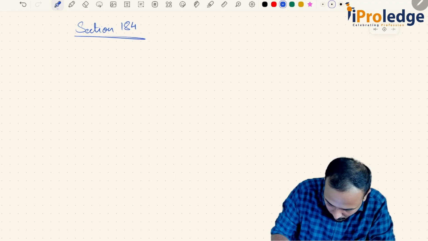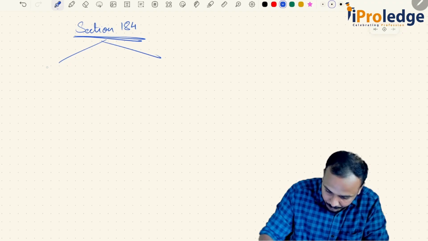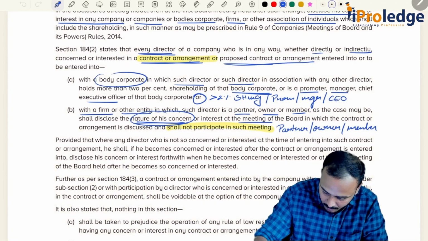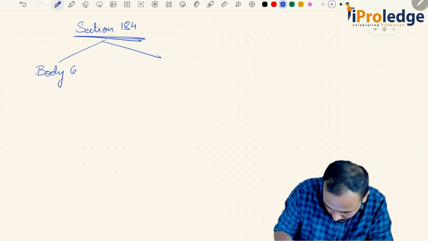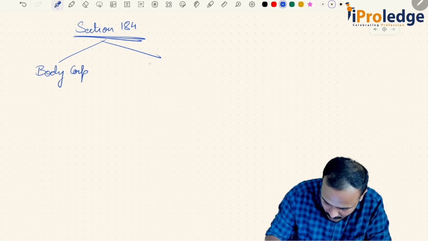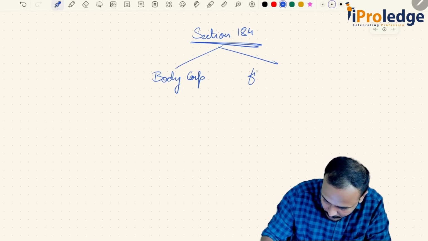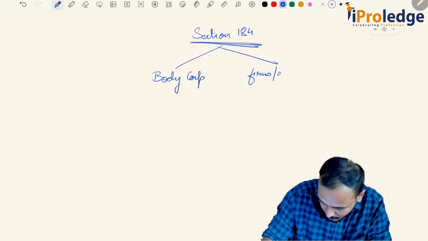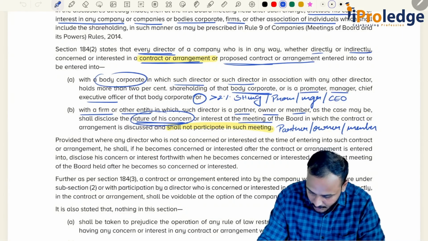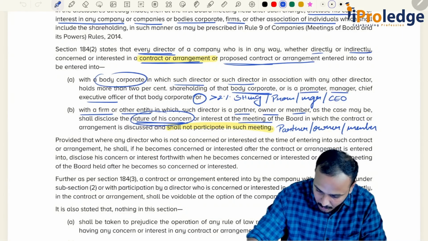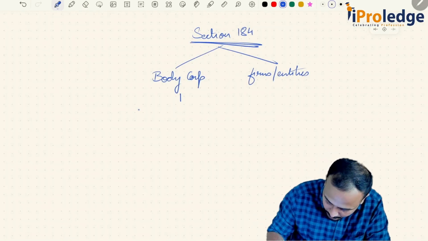Section 184 has two parts. One is body corporate, and the other is firms or other entities. Now, when you are a body corporate, what are the requirements?